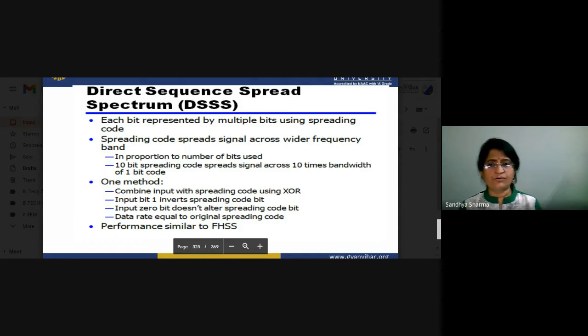So what type of code are we opting for? Input bit 1 inverts the spreading code bit, and input bit 0 doesn't alter the spreading code bit. That is basically the feature. So the data rate is equal to the original spreading code rate. Now we will see the performance.